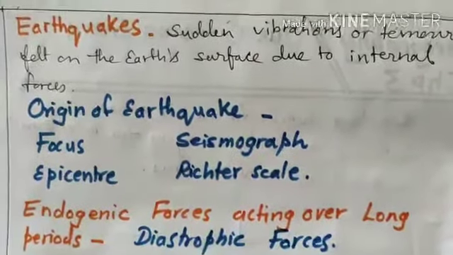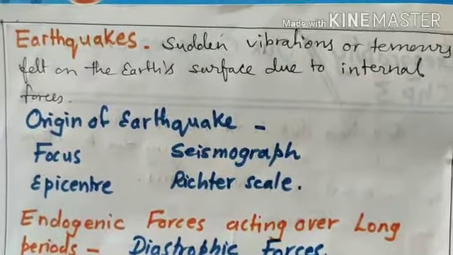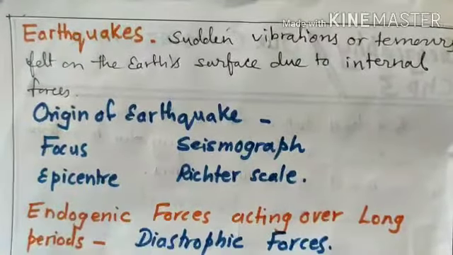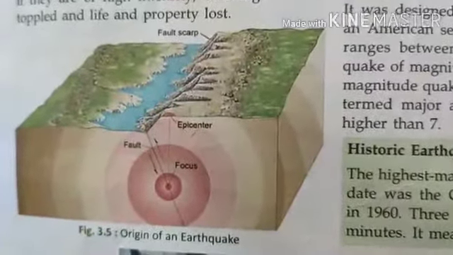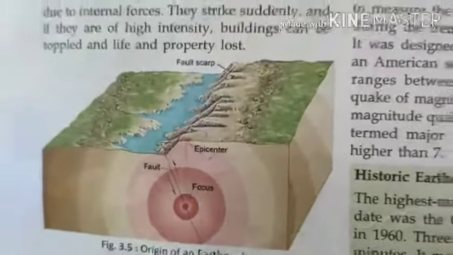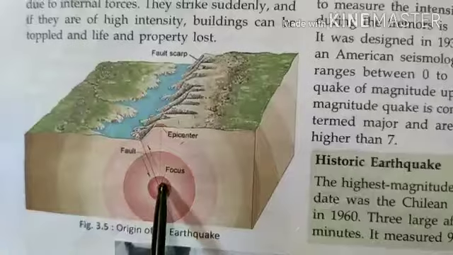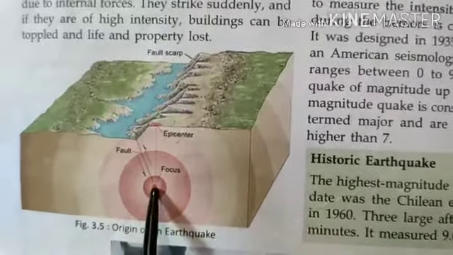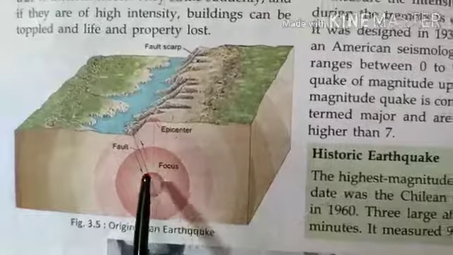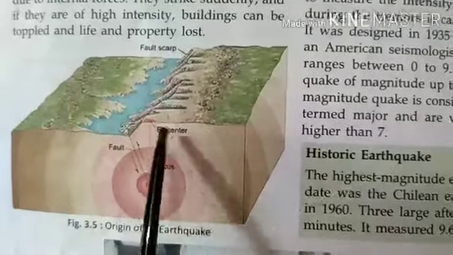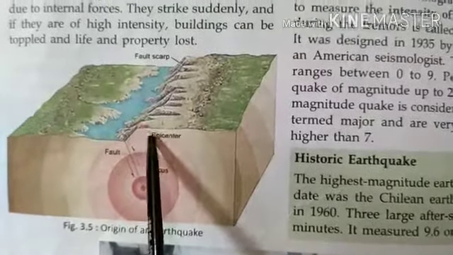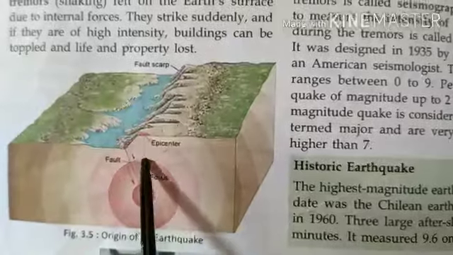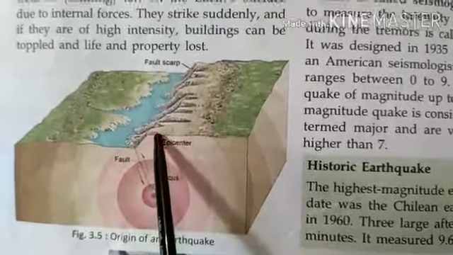Now I will give you an explanation through a diagram of how an earthquake takes place. I will show you a diagram. Here you can see the origin of an earthquake. Inside the earth, this is the focus. That means this is the place from where the seismic waves originate. This is the internal part of the earth, the crust. Then above it, this is the epicenter, the place just above the focus.